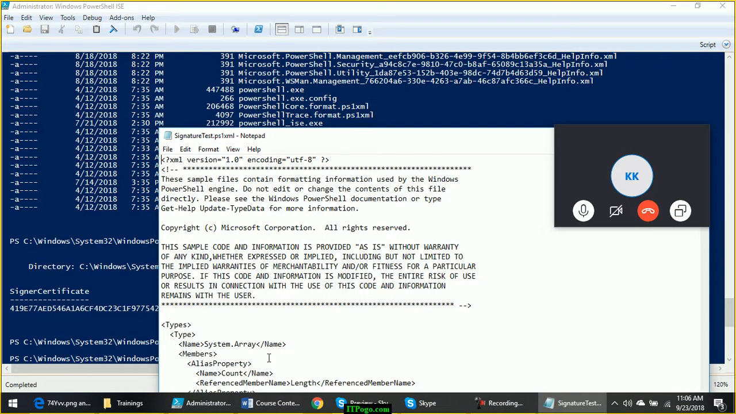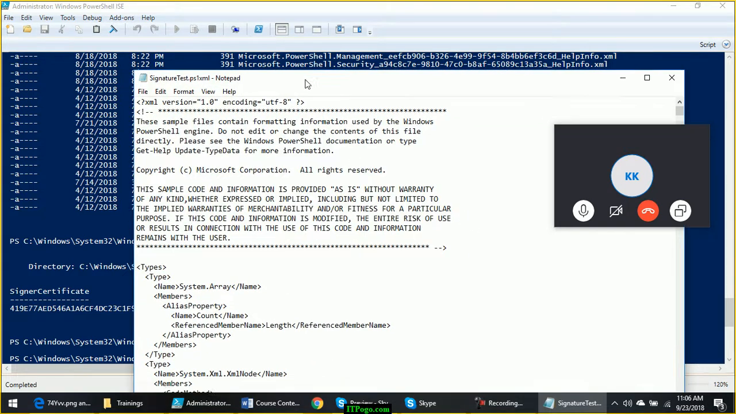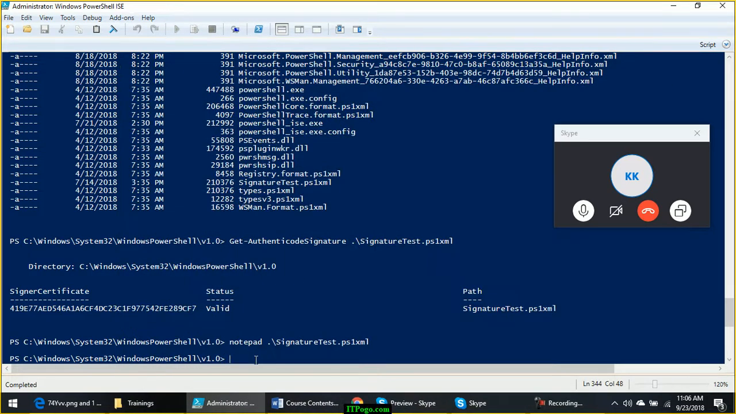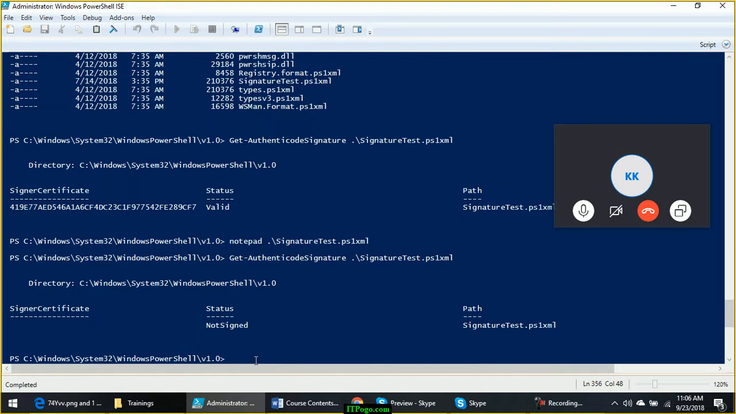Now I will make a very simple change. Nobody can notice that change. I will just add one extra space here. At the end of line number 1, I am adding one extra space and saving it. Now if I go back and check the signature,